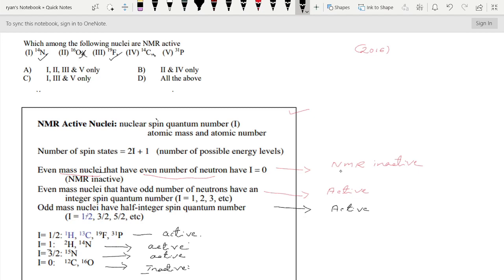Even mass nuclei that have an even number of neutrons, therefore NMR inactive. This is NMR active. Therefore here 1, 3, 5. Therefore option C is correct.